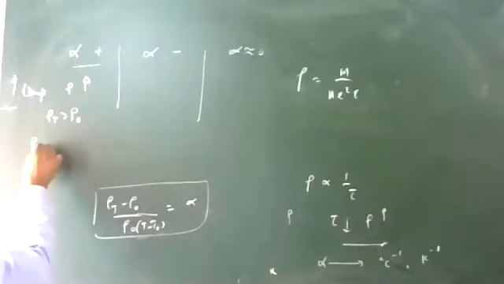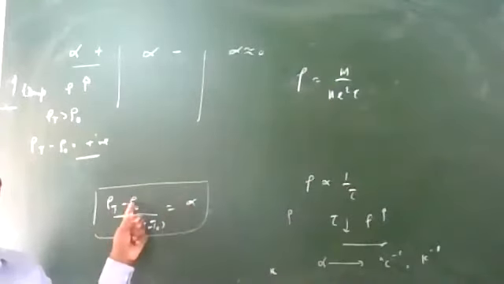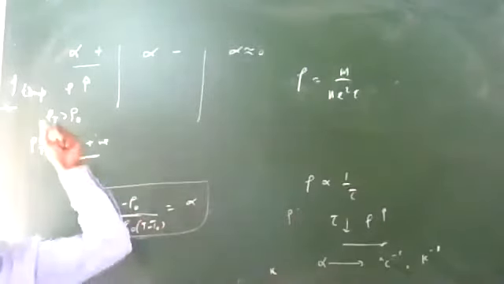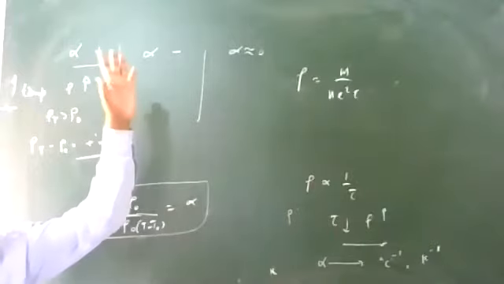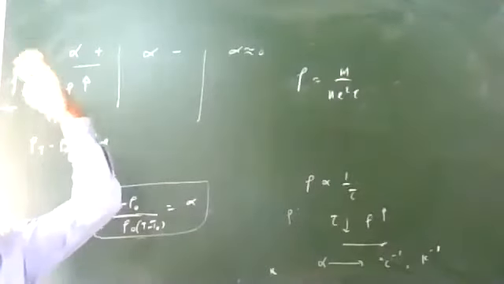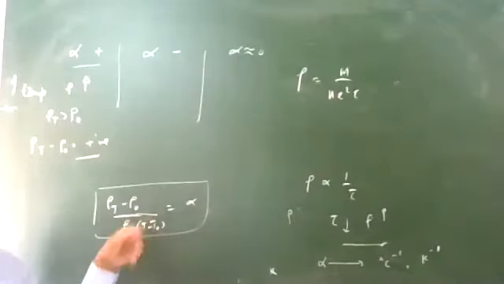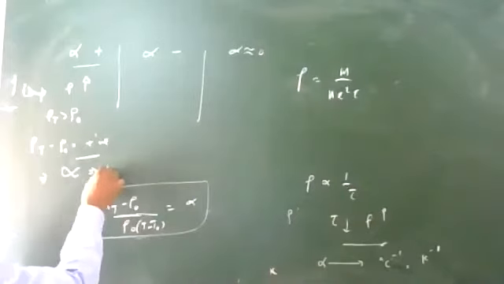So rho T minus rho 0 will be a positive value, which means that according to the equation, alpha is positive.